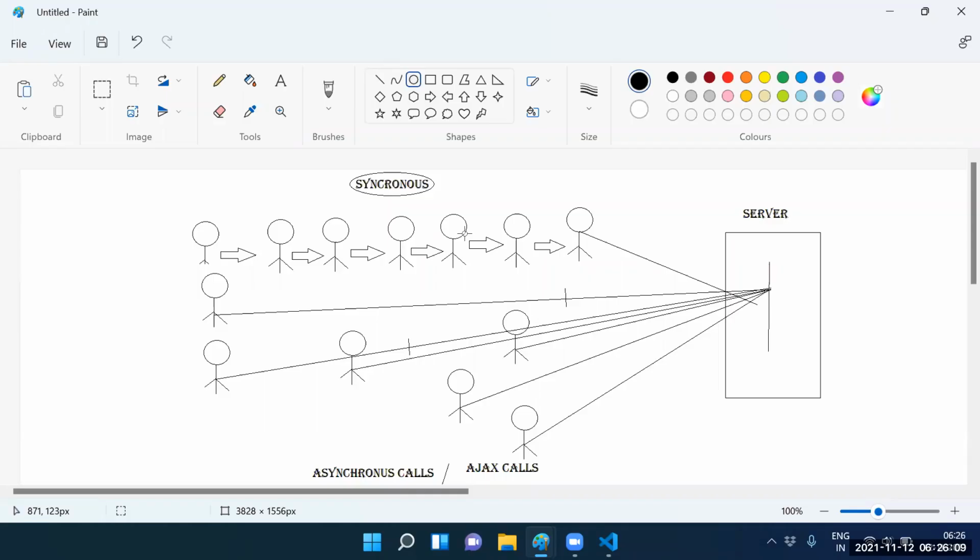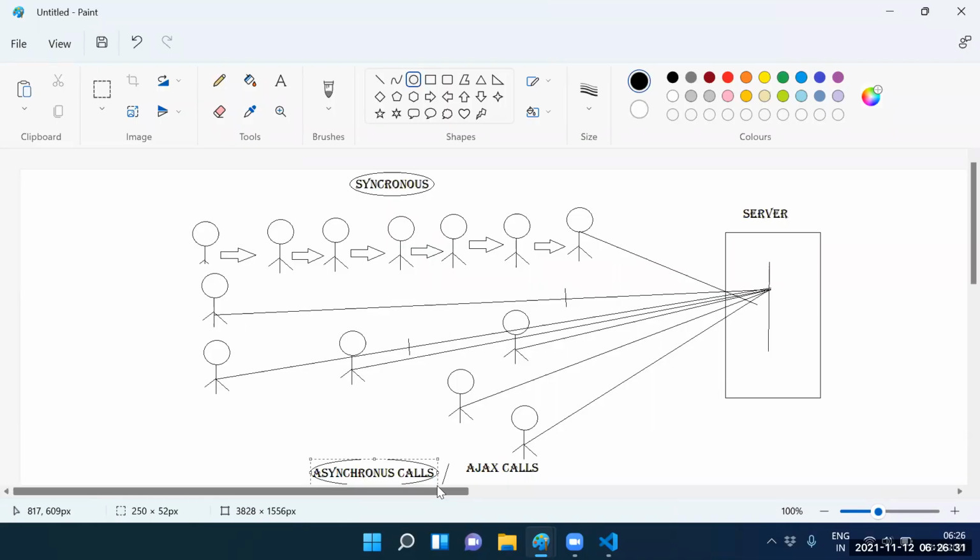Guys, once the movie is completed, how are the people leaving, one by one or at a time? At a time, not one by one. All the people leave the hall at a time. What do you call that? Asynchronous call. Guys, getting clarity now? Yes, sir. That is the difference between synchronous calls and asynchronous calls.